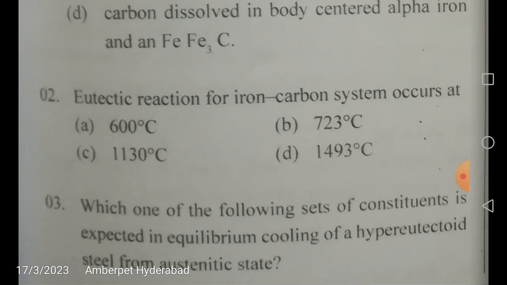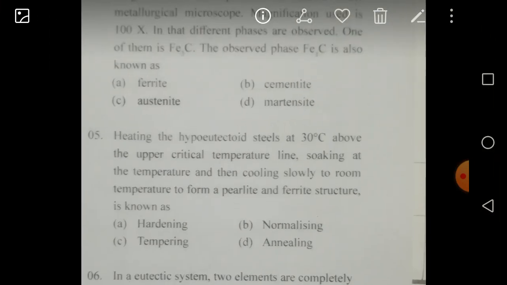Which one of the following sets of constituents is expected in equilibrium cooling of a hypereutectoid steel from the austenitic state? What is the correct answer? Let us see. Is it ferrite and perlite? Is it cementite and perlite? Is it ferrite and bainite? Is it cementite and martensite?